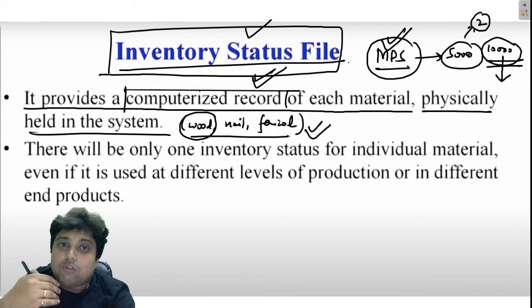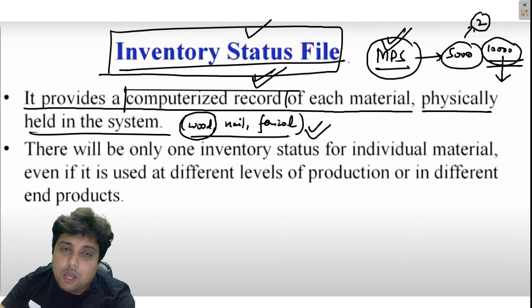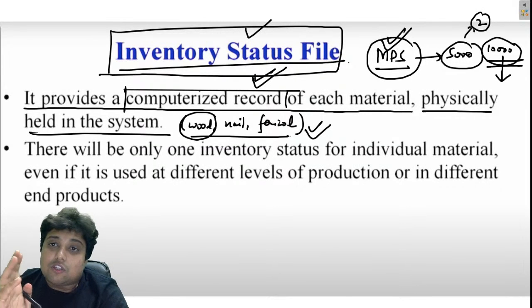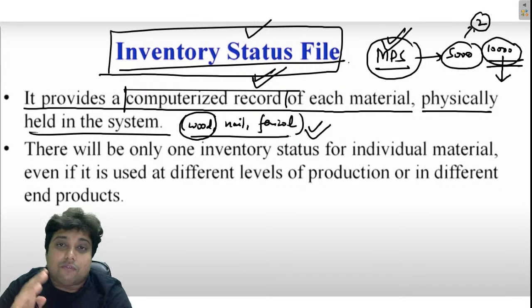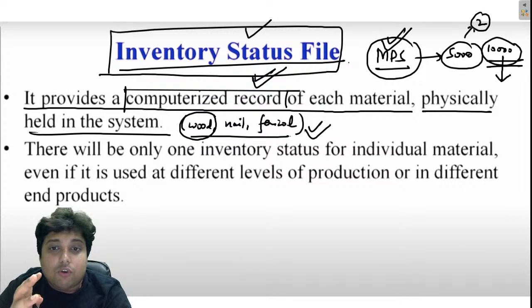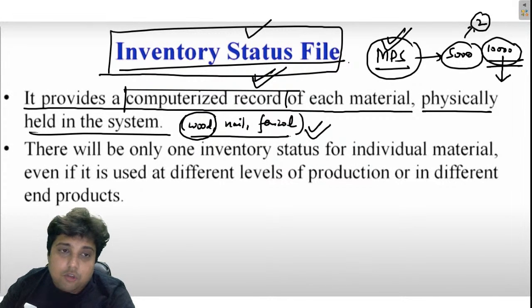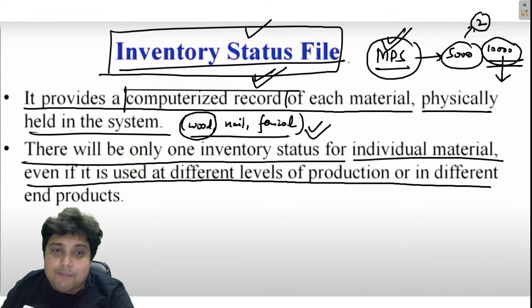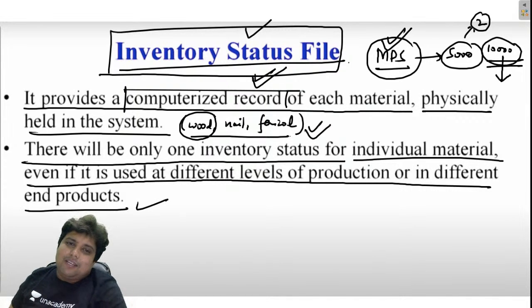And corresponding to the lead time of wood, wood is a product which has to be in the inventory so that we can build chairs. So this inventory status file will alarm us that this much wood is left now, which is sufficient for the lead time, and now you have to reorder everything. Okay, so there will only be one inventory status for an individual material, even if it is used at different levels of production or in different end products. I hope these points are basically clear for you.